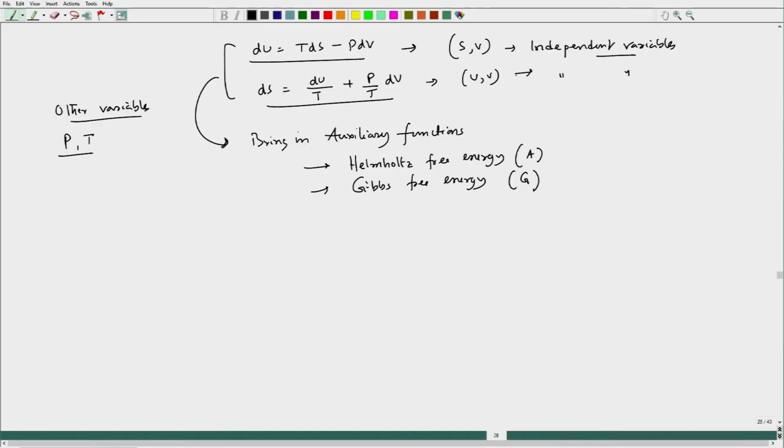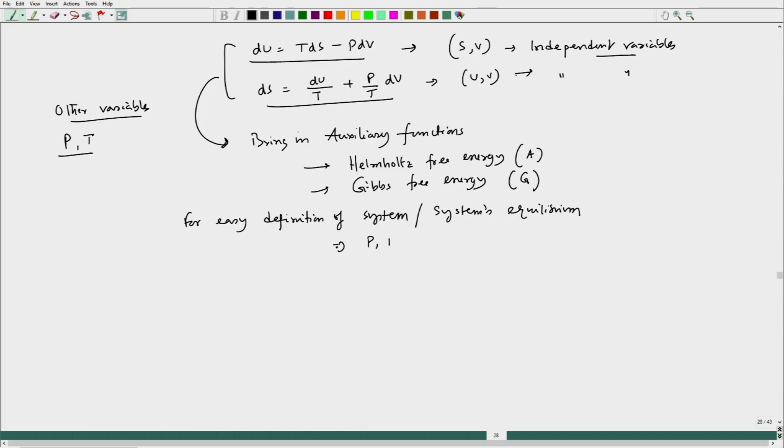So, we finally come to a situation that for easy definition of the system or the system equilibrium, we take up three parameters to be independently varying.